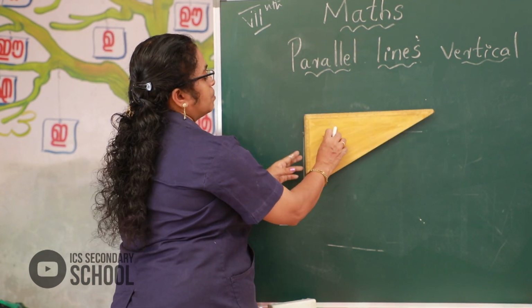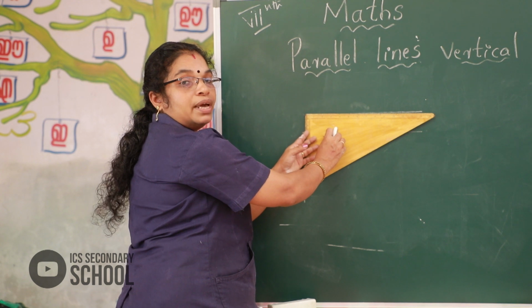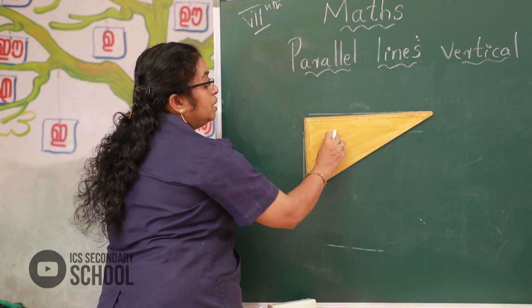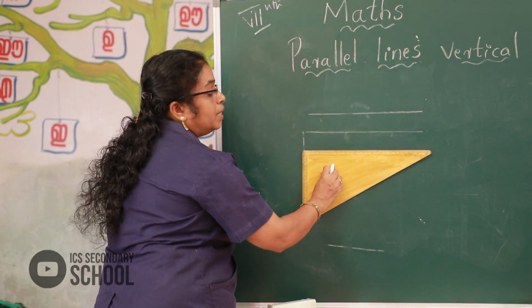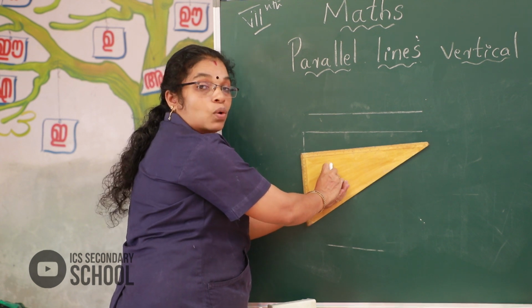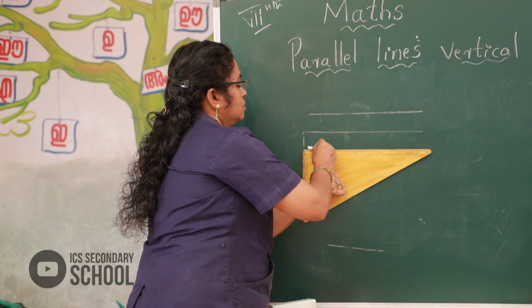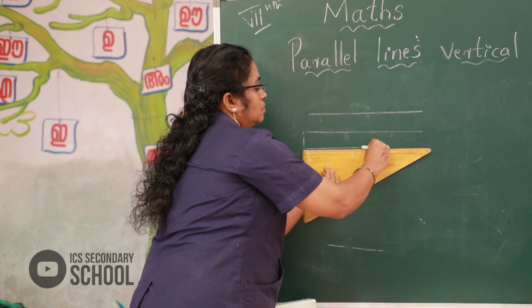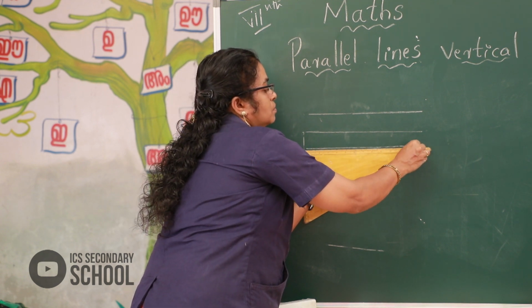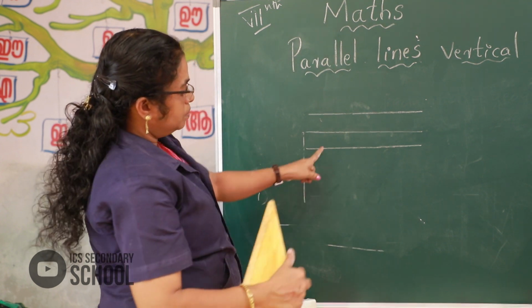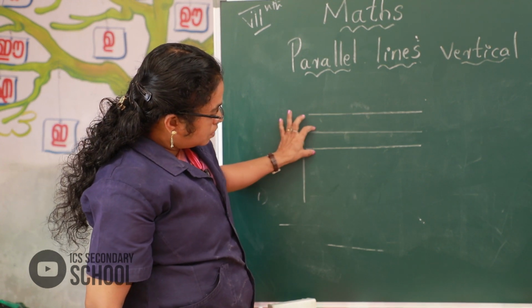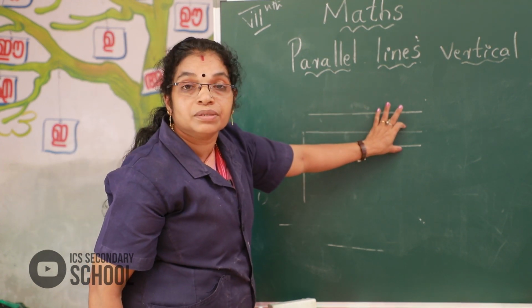That's also here, this set square here. Then if we shift downward, look, here they never meet.